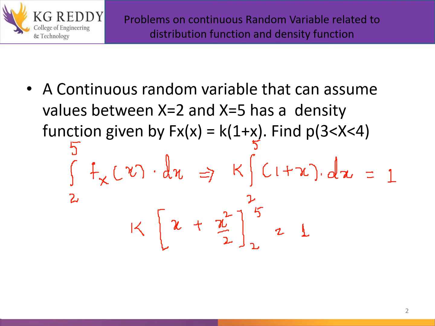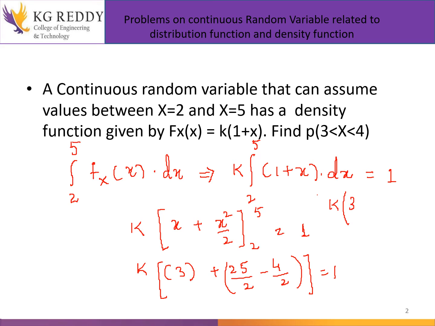So k into, first the upper limit minus lower limit, 5 minus 2, which is 3, and then 25 by 2 minus 4 by 2, which is 21 by 2, is equal to 1.